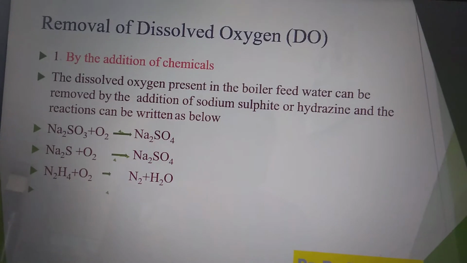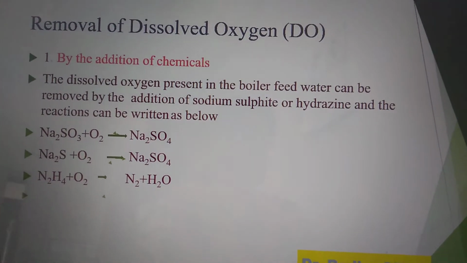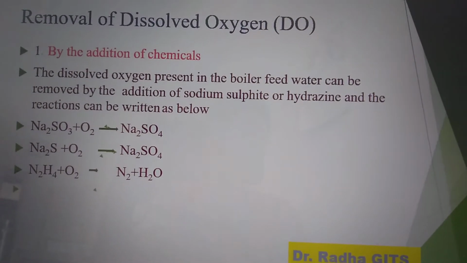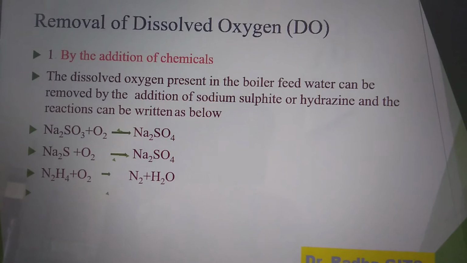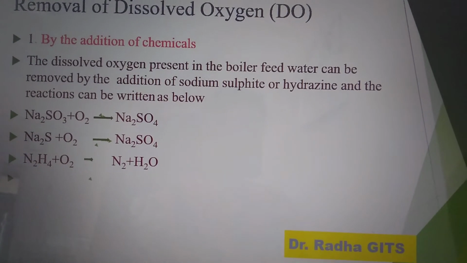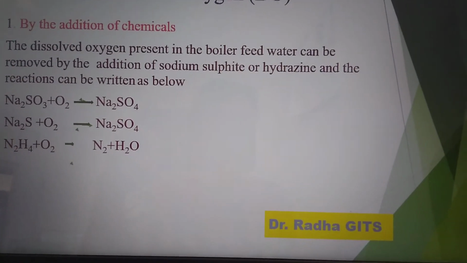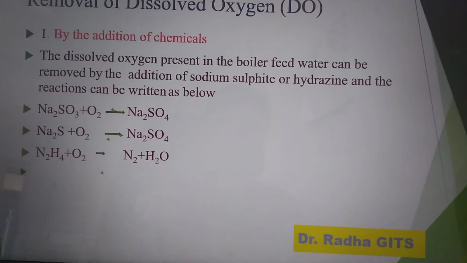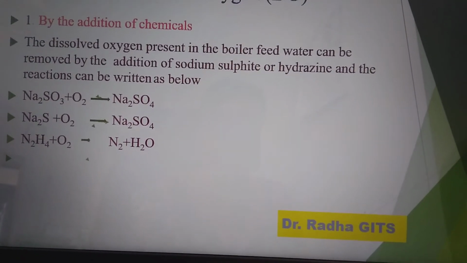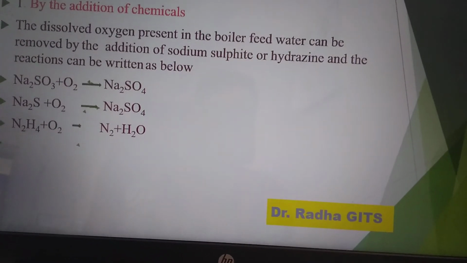One more method is also available to remove dissolved oxygen, that is mechanical deaeration. This deaeration involves spraying of water through a perforated plate fitted tower heated from the side by a steam jacket. Low pressure is maintained in the tower with the help of a vacuum pump connected to it. Since the solubility of gas is directly proportional to pressure and inversely proportional to temperature, the oxygen concentration in water can be reduced by maintaining high temperature, low pressure and large exposed area.